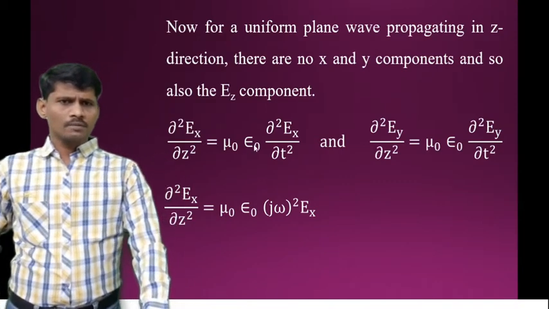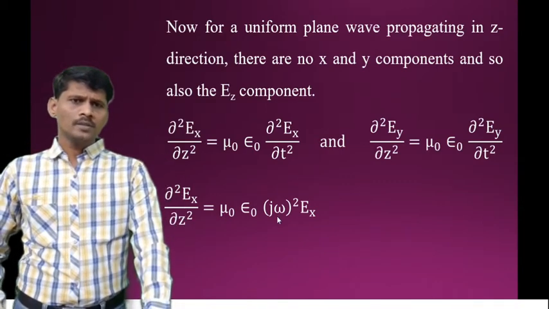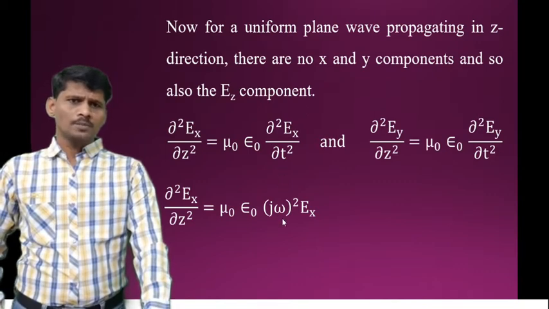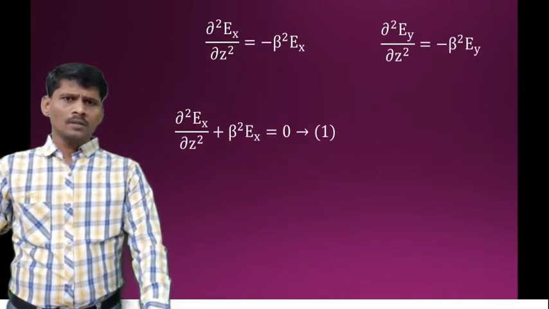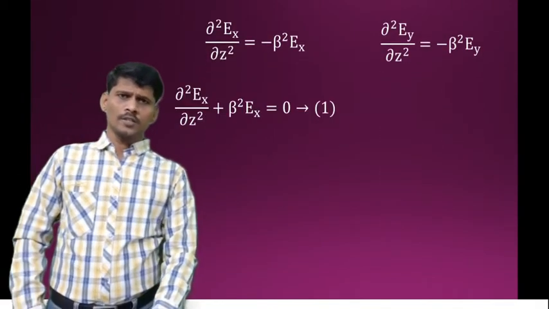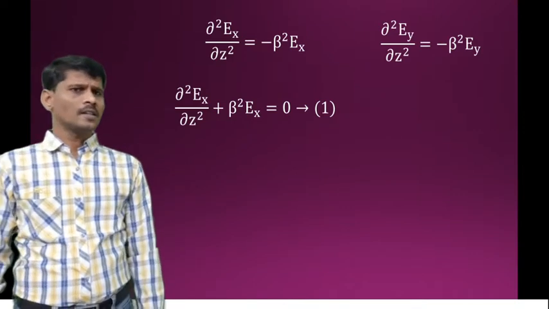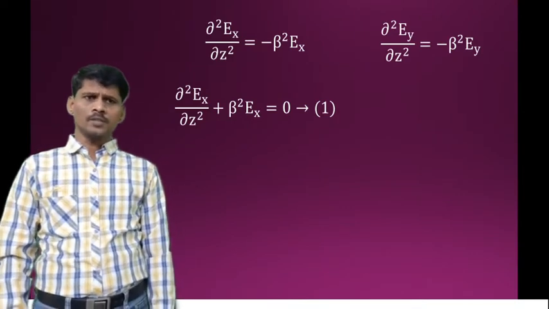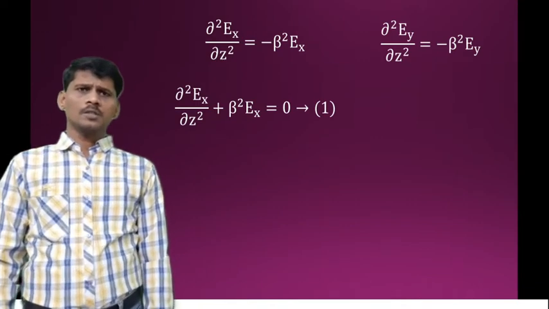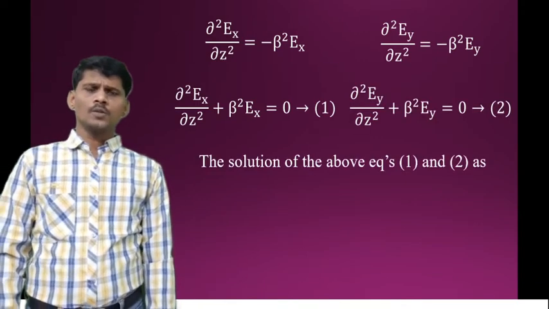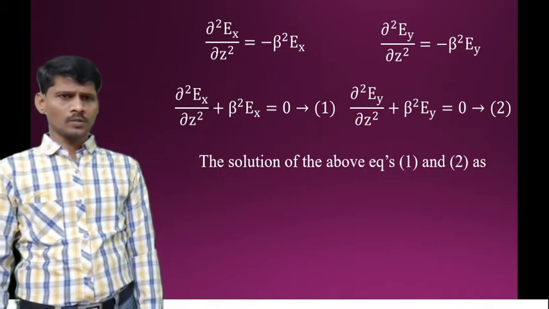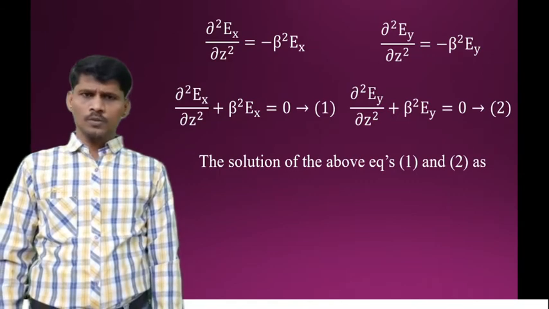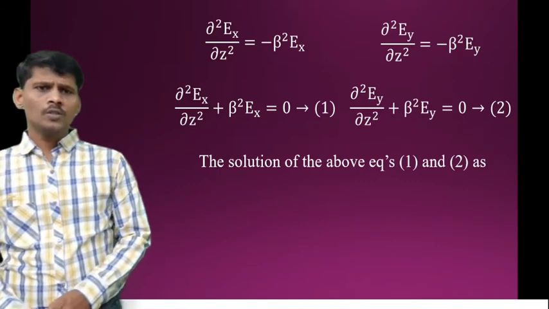Now here in this equation, dou square by dou t square is substituted by j omega. Dou by dou t is substituted by j omega. So therefore, similarly reducing the same process, we have dou square Ex by dou z square is equal to minus beta square Ex, and dou square Ey by dou z square is equal to minus beta square Ey. That RHS term is coming to the LHS side. We have dou square Ex by dou z square plus beta square Ex is equal to 0, or dou square Ey by dou z square plus beta square Ey is equal to 0. So these are the Helmholtz wave equations.